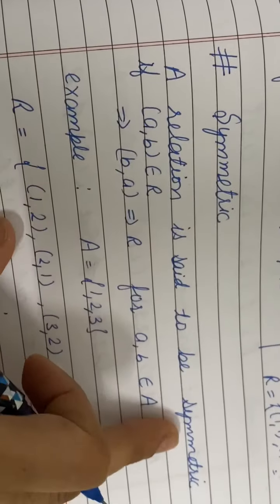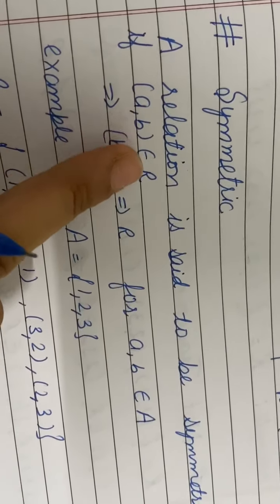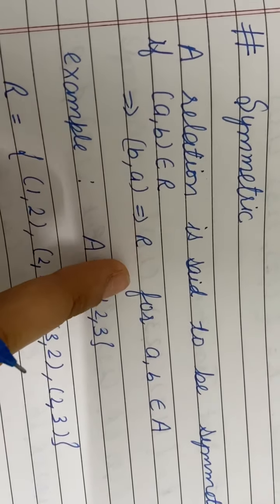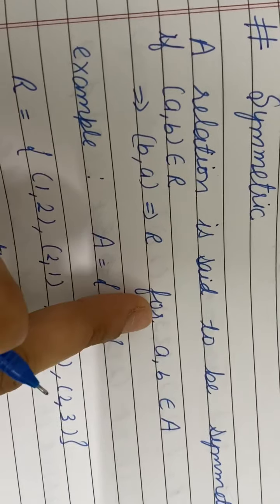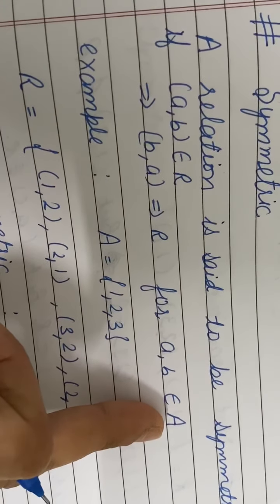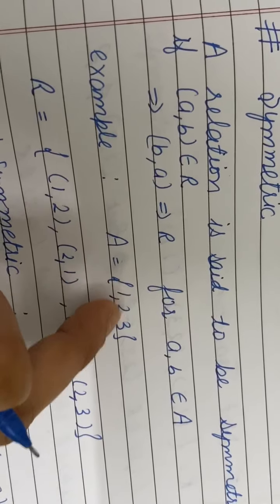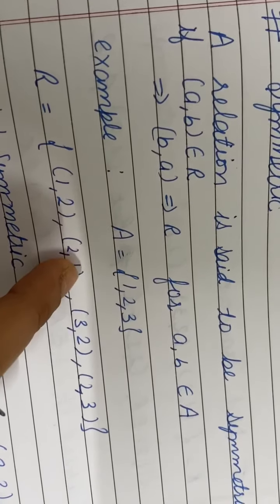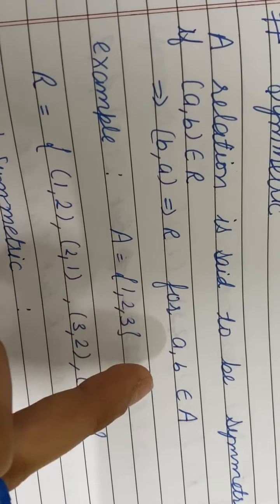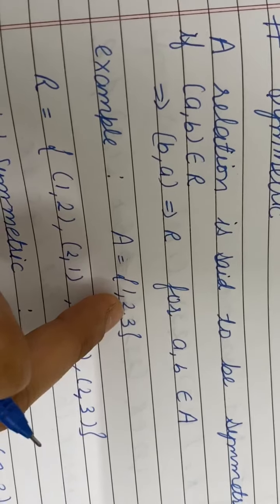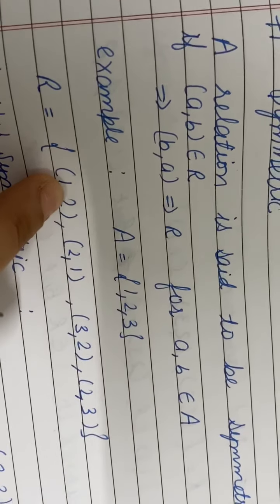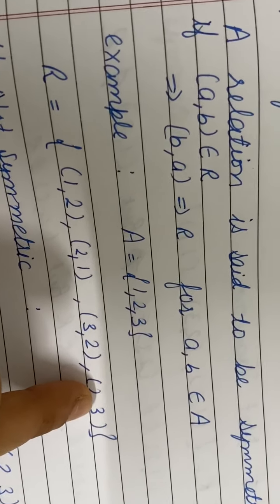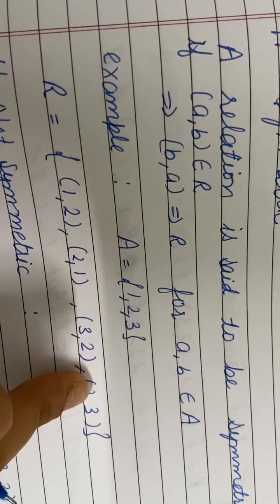Now come to symmetric. A relation is said to be symmetric if (a, b) belongs to the relation, then (b, a) should also belong to the relation, for a and b belonging to A. Suppose you take any 2 elements from this set. For (1,2), (2,1) is here, fine. For (2,3), (3,2) is here, fine. So for this element its opposite is here, and for this element its opposite is here. So this relation is called symmetric.